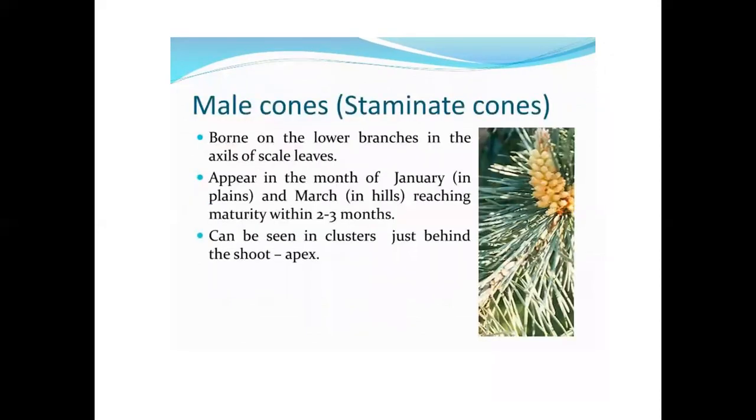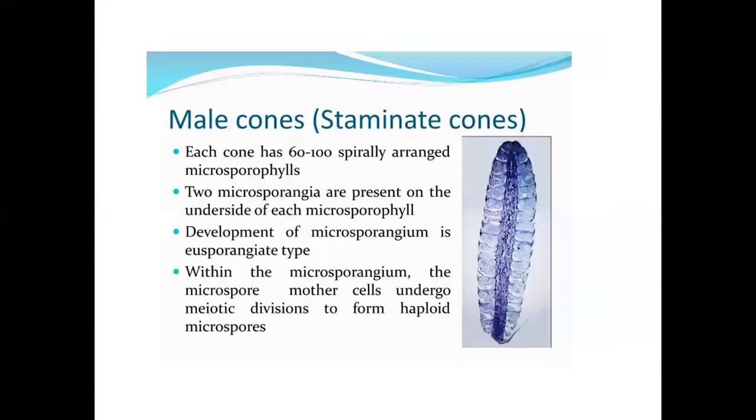The male cone, or staminate cone, is borne on the lower branches in the axils of scaly leaves. It appears in the month of January in plains and in March in hilly regions. Reaching maturity within 2 to 3 months, it can be seen in clusters just behind the shoot apex. Male cones, or staminate cones. LS of male cone is also shown.